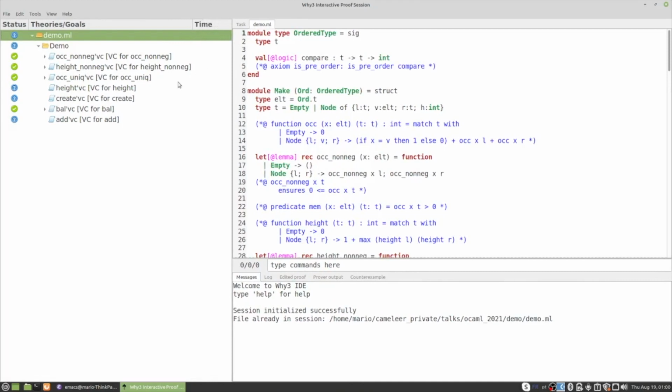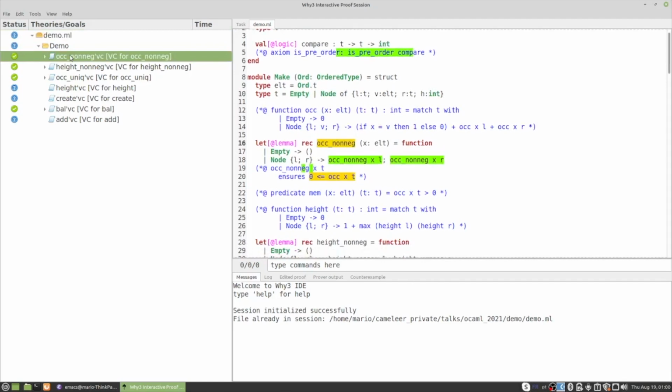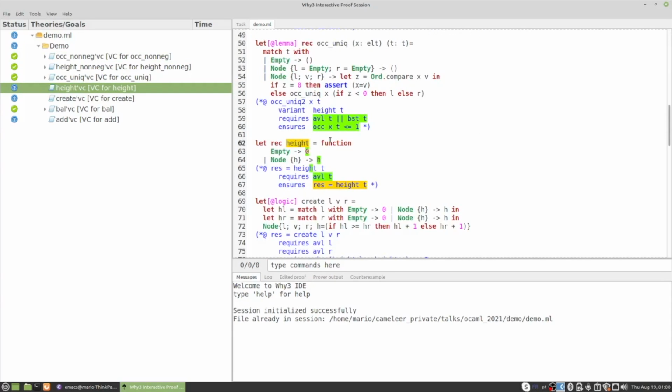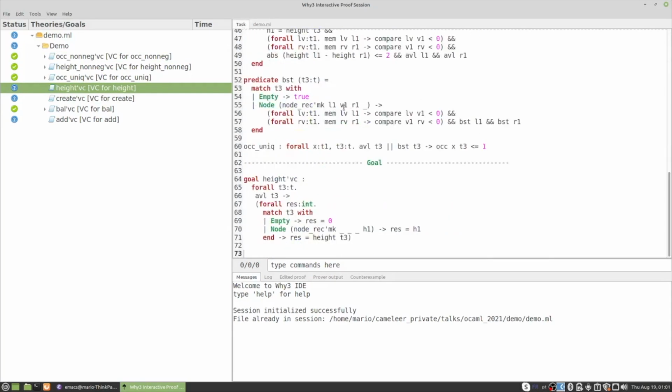Okay, so on the left hand side you have your proof tree, and on the right hand side you have your code, the OCaml implementation and Gospel specification. As you can see, I have already performed the proof of some of the auxiliary lemmas that I've introduced. Okay, so let's just jump ahead into the proof of the height function. This is a very simple one, as I stated. So now I can choose the task tab in order to inspect the verification condition that Why3 generated for the program that Cameleer translated from the OCaml input program.